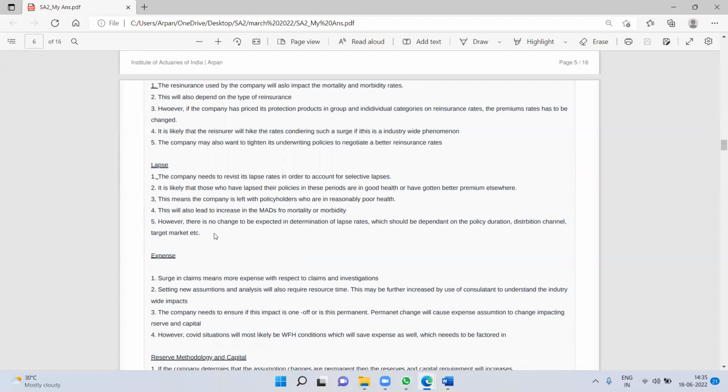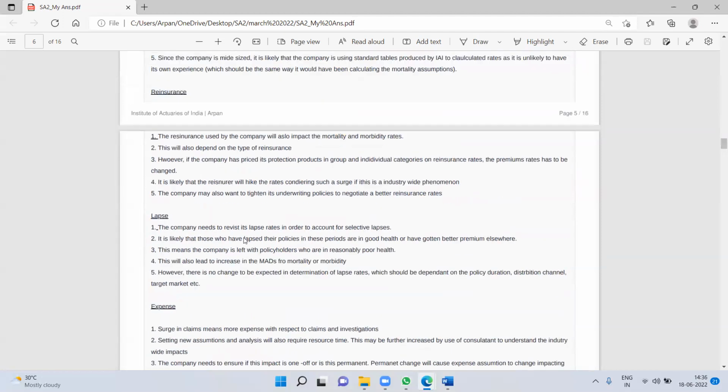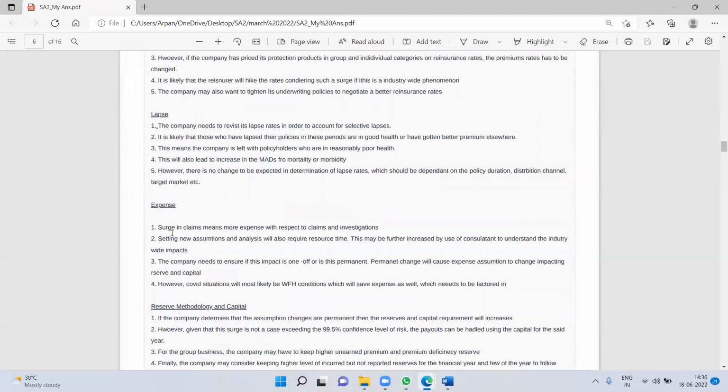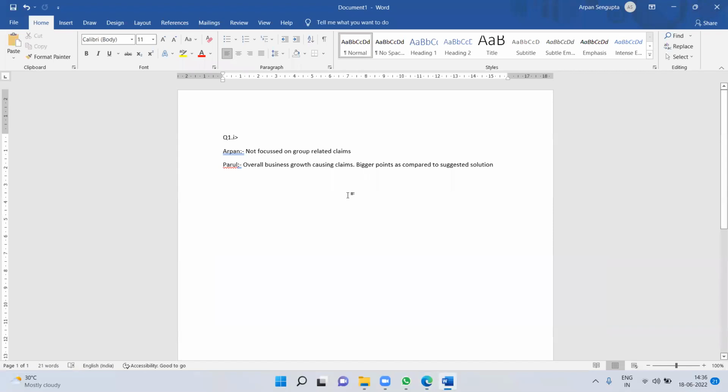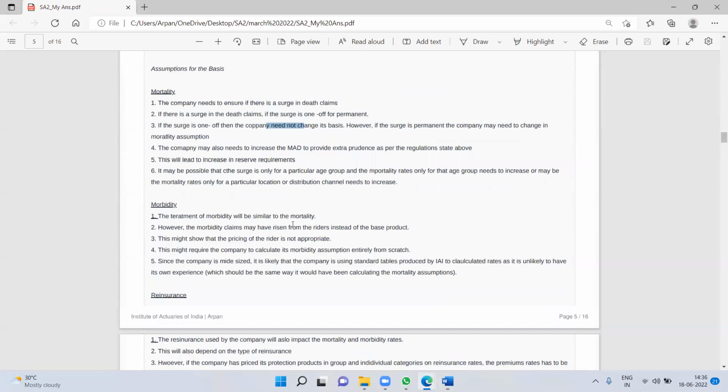Once again, what I'm seeing is I've made comments which are relevant but not specifically related to COVID. That is the weakness that I see in these answers, and I can see it throughout this particular sub-question. Maybe you could have structured it, for example for mortality, by how many deaths were due to COVID-related lung infection or pneumonia. That might be relatable to the question. I think that's why my marks have been cut here.